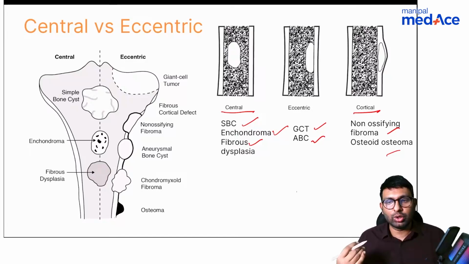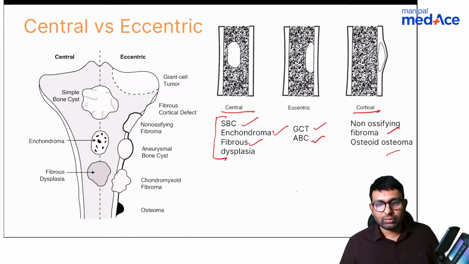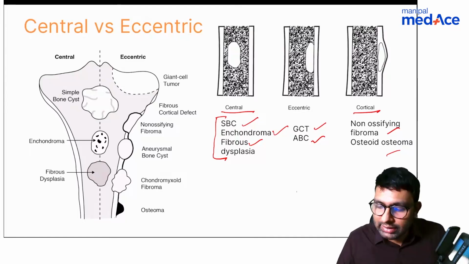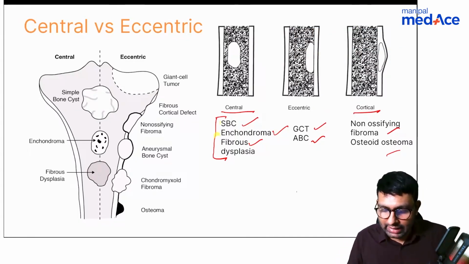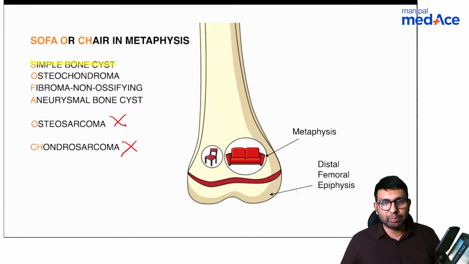Because see, central tumors are these three. The one thing common in both charts, yes, Dr. Jain is right, it is simple bone cyst. Here also simple bone cyst is seen, here also. So the answer here will be simple bone cyst.